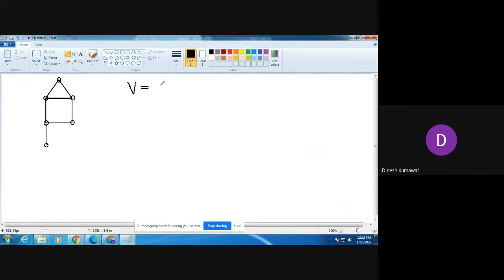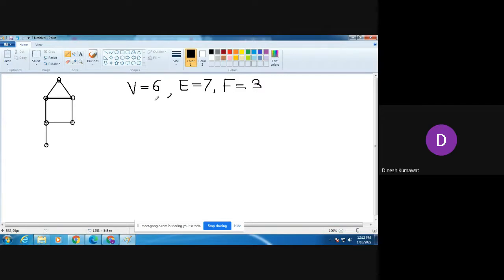V is 6 and E is 7. And what about F? F is equal to 3.